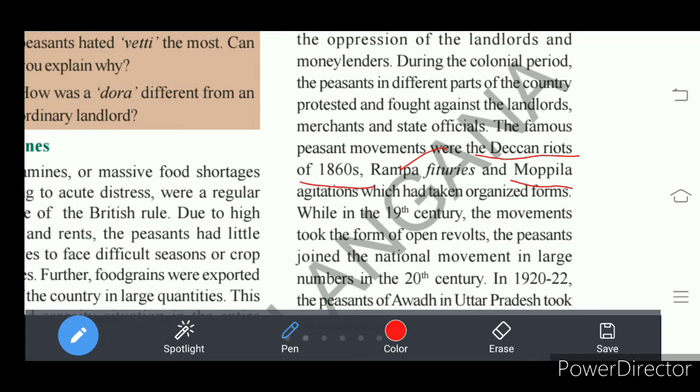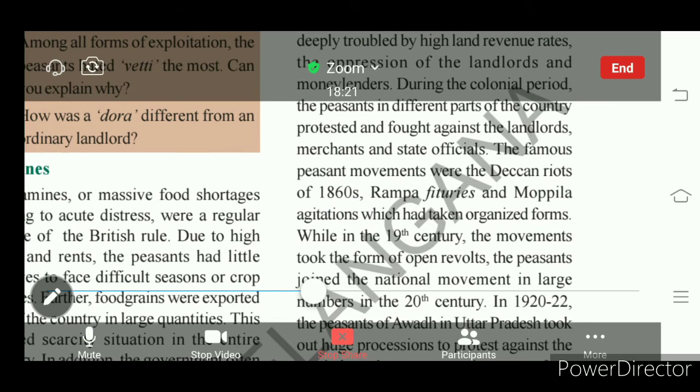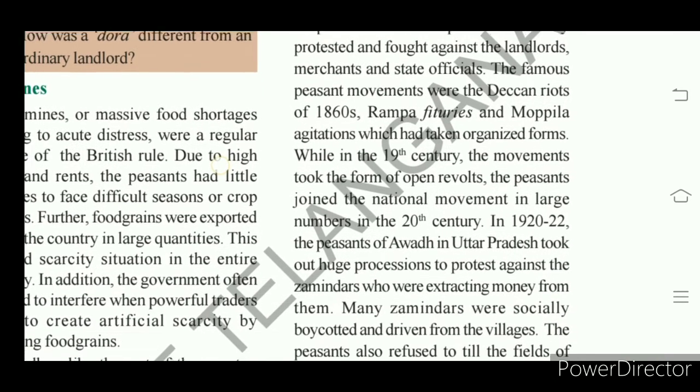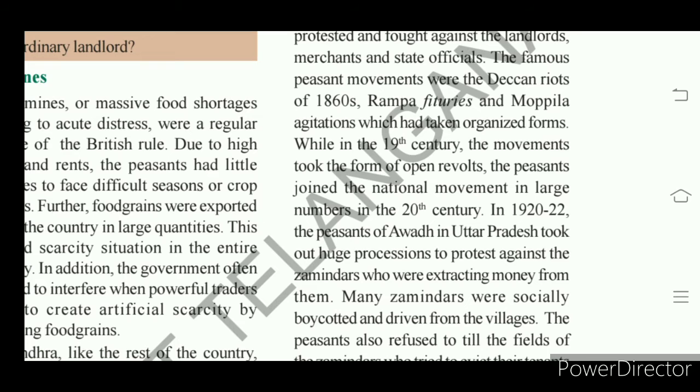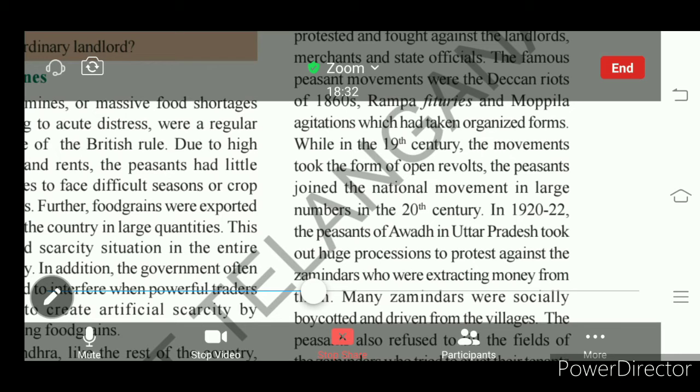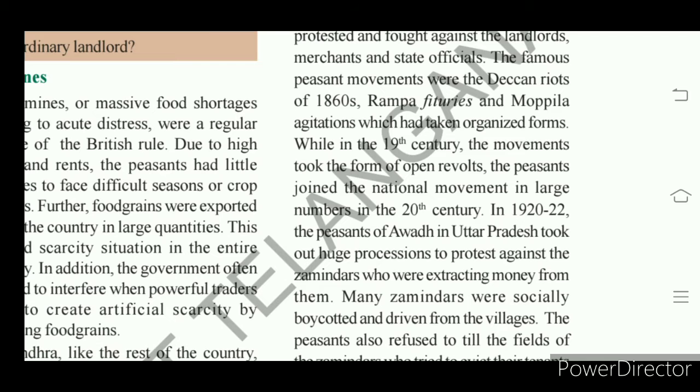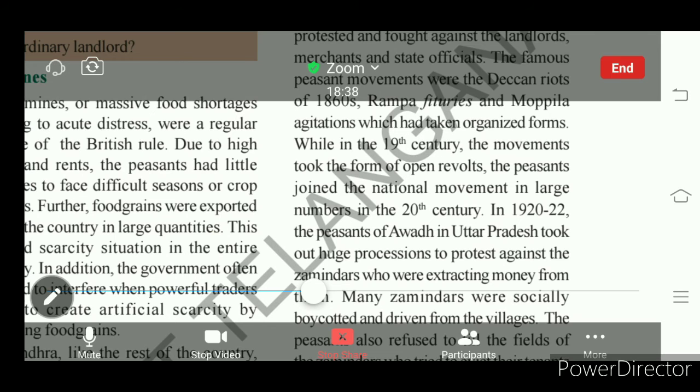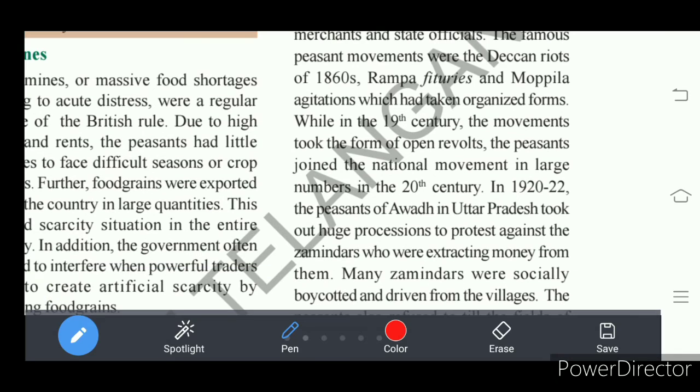And in the 19th century, we see in many parts of the nation open revolts started by the peasants. Peasants who started these revolts also joined the national movement for freedom of India from colonial rule.